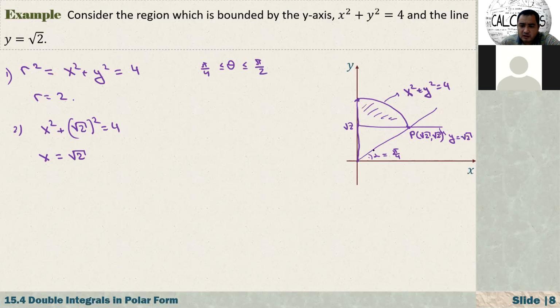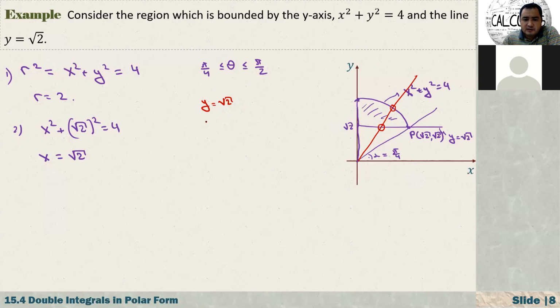And how about our r? If I draw any ray that passes through the region, it enters here and exits here. The entering point is y equals square root of 2.